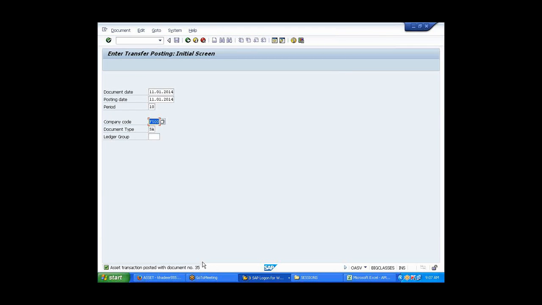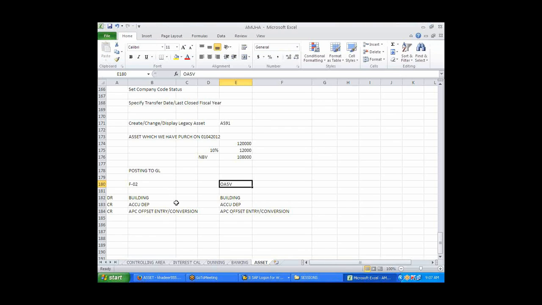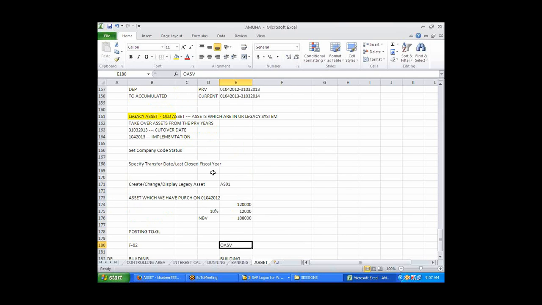Okay. Document number 35. Now it has got updated to the GL also. Yeah, that's right. Okay. So this is how you will post to the legacy. Clear? Yes, sir. So these are the two ways of doing it: by keeping that reconciliation and without keeping the reconciliation. Okay. Next scenario.